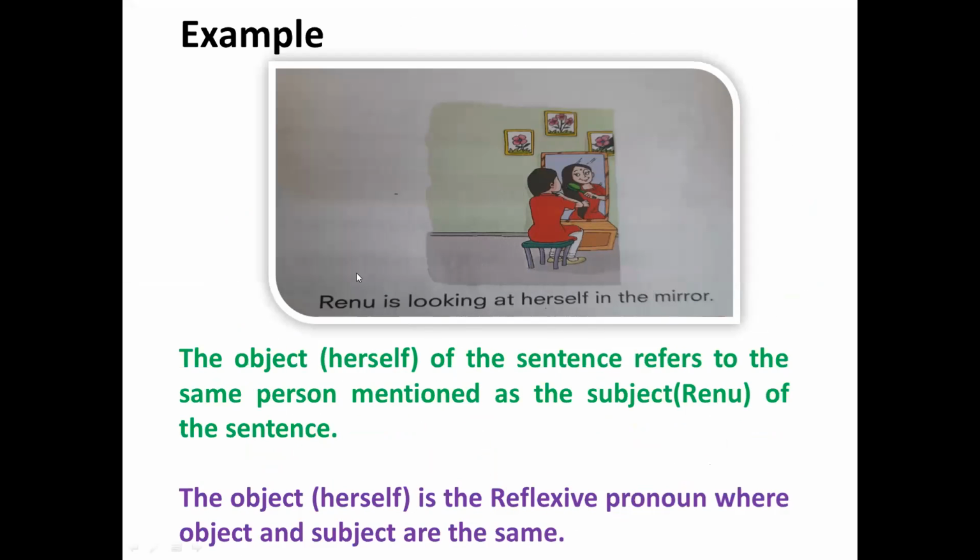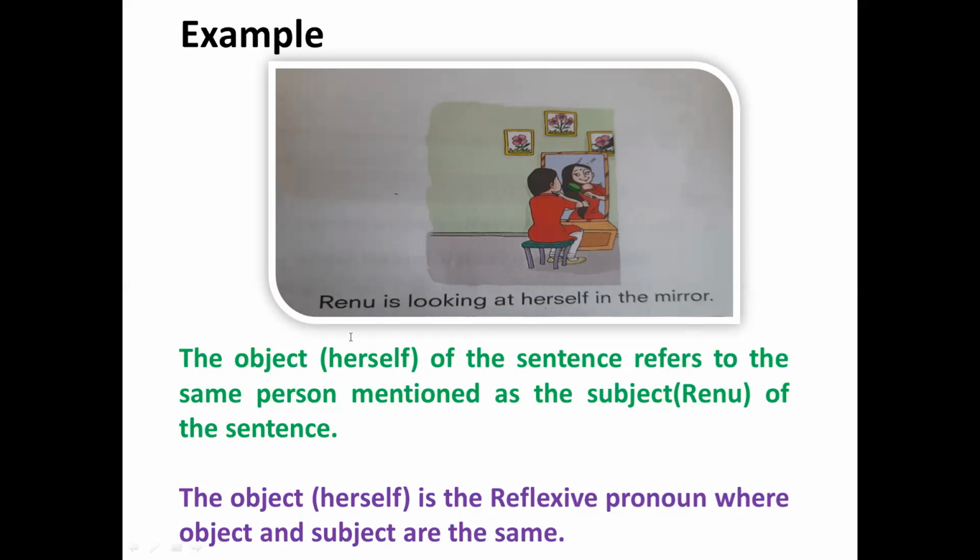You can see the image here. Renu is looking at herself in the mirror. So the object herself of the sentence refers to the same person mentioned as the subject Renu of the sentence. So the object herself is the reflexive pronoun where object and subject are the same.